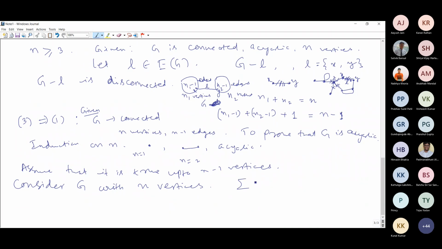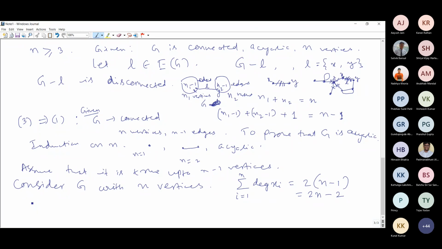From the first theorem of graph theory, we know that the sum of the degrees of the vertices is equal to twice the total number of edges. The total number of edges is n minus 1, so the sum is 2n minus 2. So here definitely we'll have such a vertex.